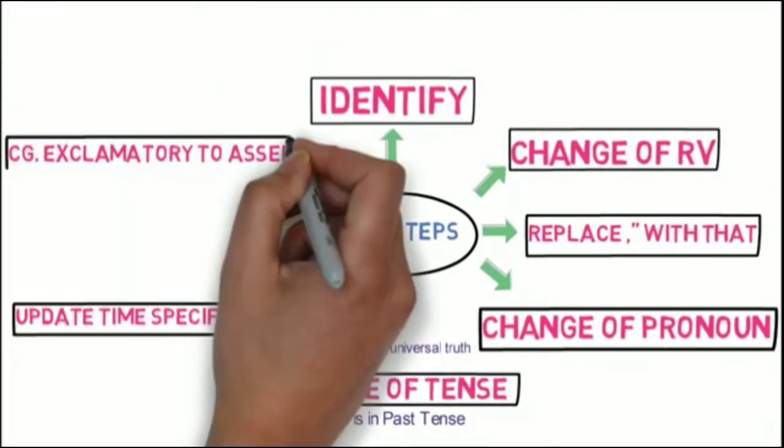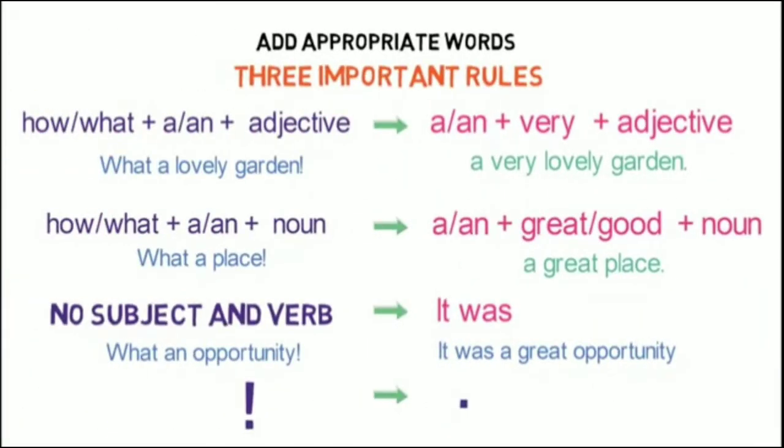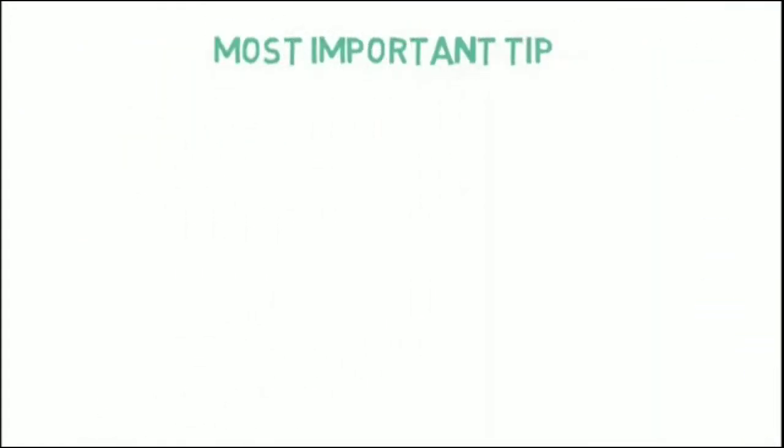And step number 7, convert an exclamatory sentence to assertive. Here we need to add appropriate words if required to complete the meaning of the sentence and replace the exclamatory mark with a full stop or period. A most important tip for you.